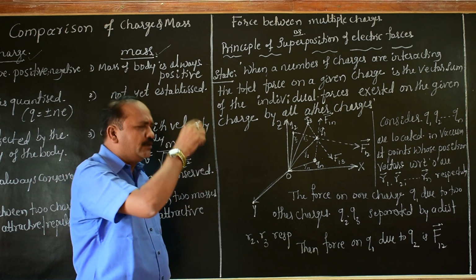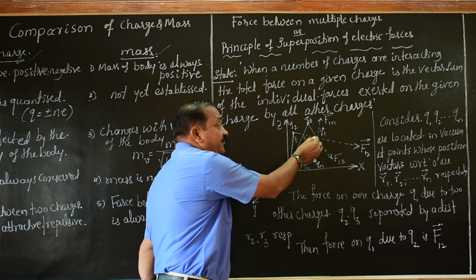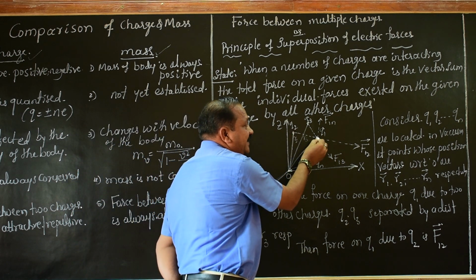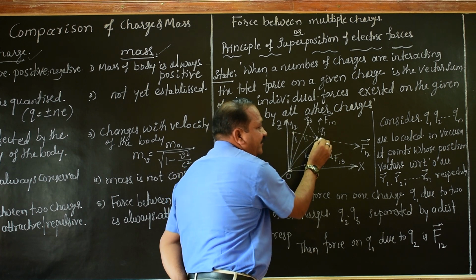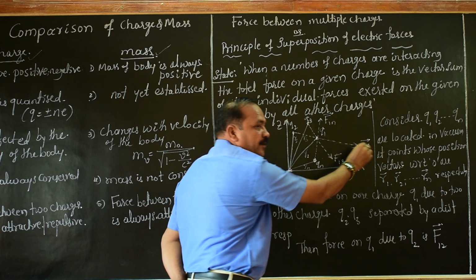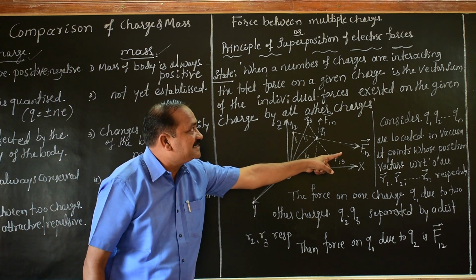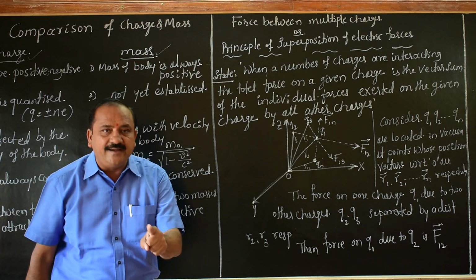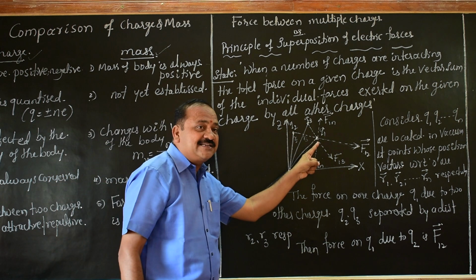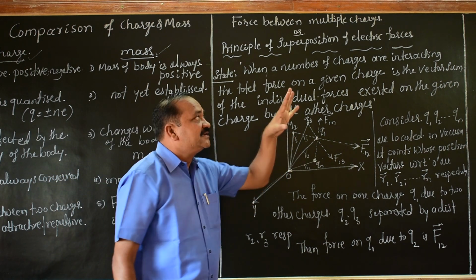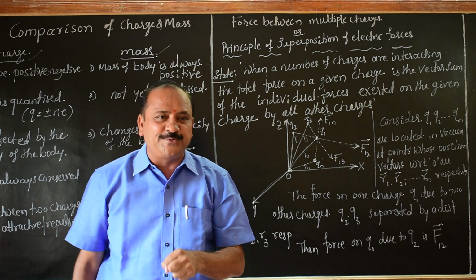You may call it R12 also. This is the force of repulsion along F12. So F12 is the force between the two point charges Q1 and Q2 separated by distance R2.